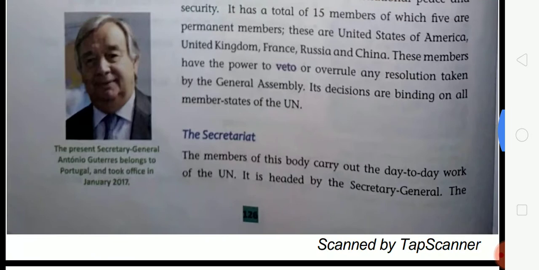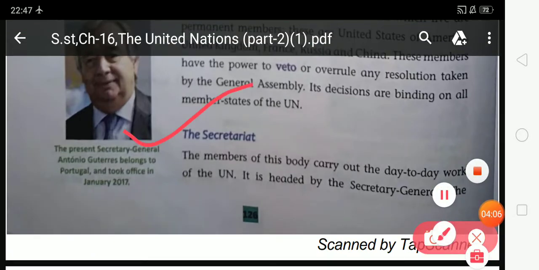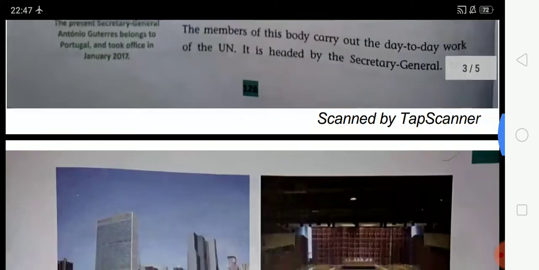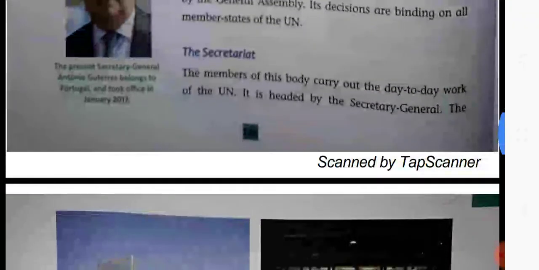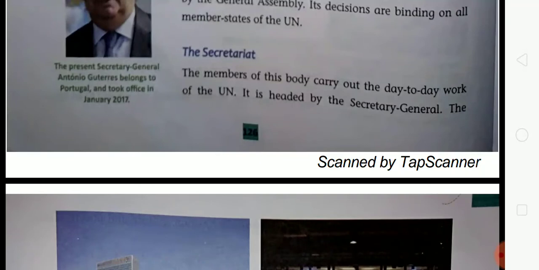Now look at the next, the Secretariat. The members of this body carry out the day-to-day work of the UN. It is headed by the Secretary General. The Secretary General is appointed by the General Assembly for 5 years and is responsible for fulfilling decisions taken by the various organs. So students, the Secretariat is an organ of the United Nations, and it helps to carry out the day-to-day work of the United Nations.